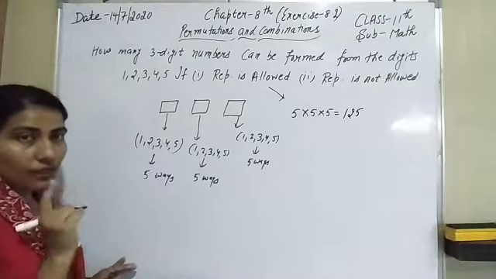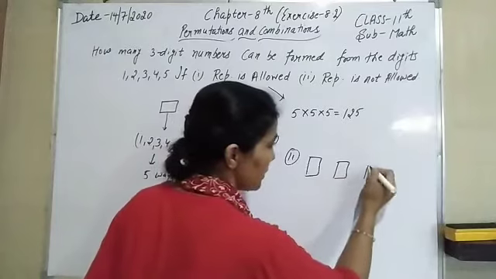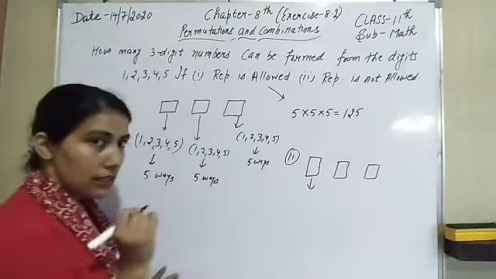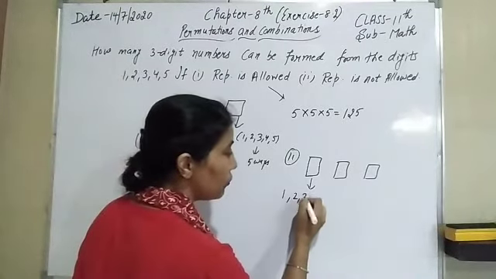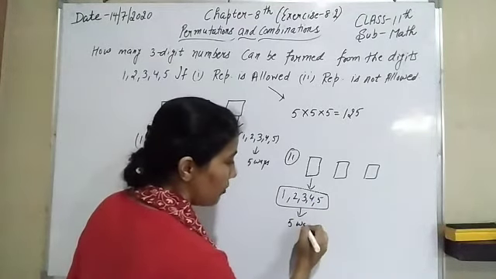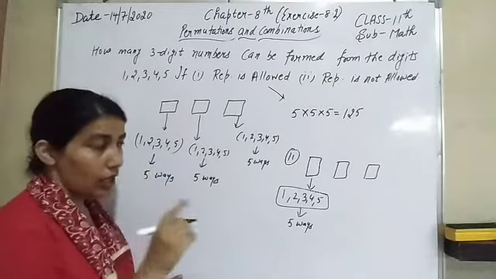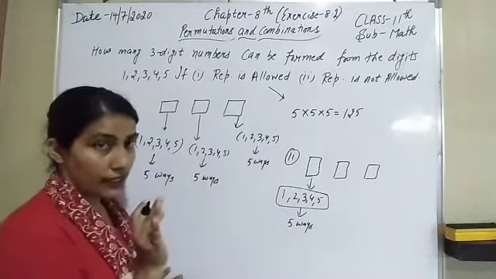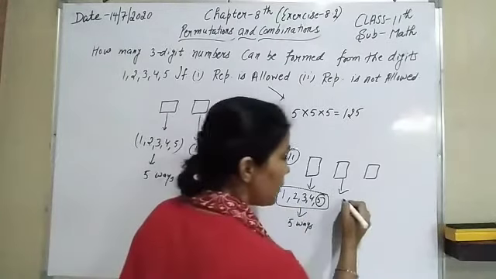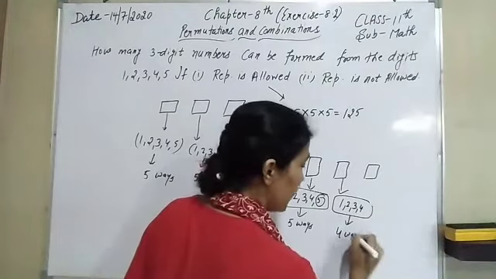Now in the second condition, when repetition is not allowed, again we have to make a 3-digit number. In the 100 place, we can fill any of 1, 2, 3, 4, 5, so there are 5 choices of filling the 100 place. Now repetition is not allowed. Out of these 5, we have used one digit here. Let us suppose we have used 5. Now there are only 4 choices: 1, 2, 3, 4. So there are only 4 ways of filling the second digit.